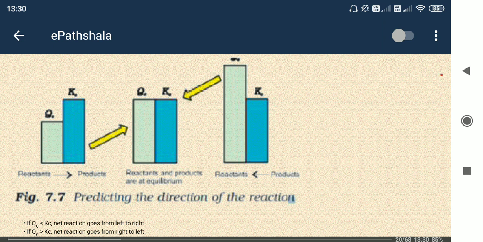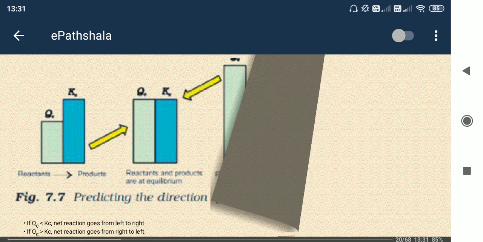But if the reaction quotient is the same as the equilibrium constant, then we can say that equilibrium is achieved.